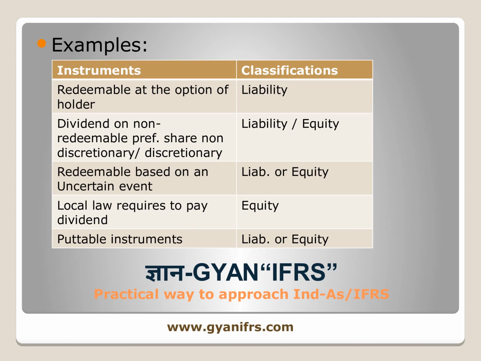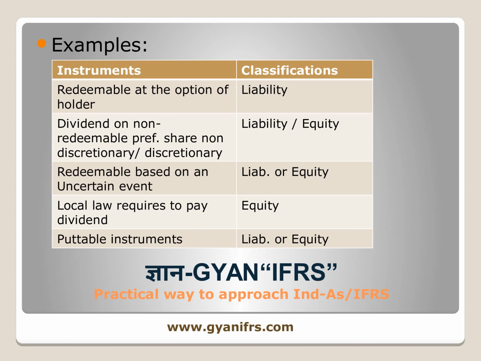Another example, there is a clause which says that the instrument will be redeemable only at the liquidation of the entity. If that is in the terms and conditions of that instrument, then it will be treated as equity, because equity is the residual part of the instrument.